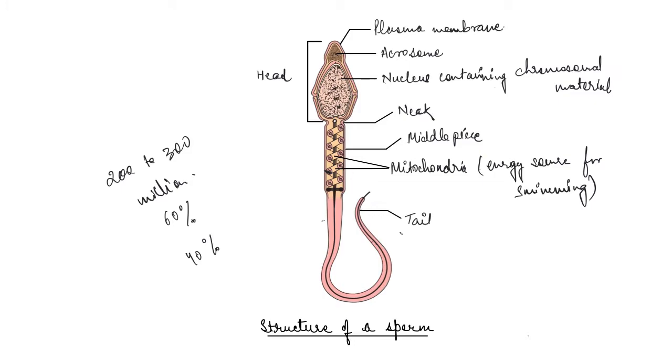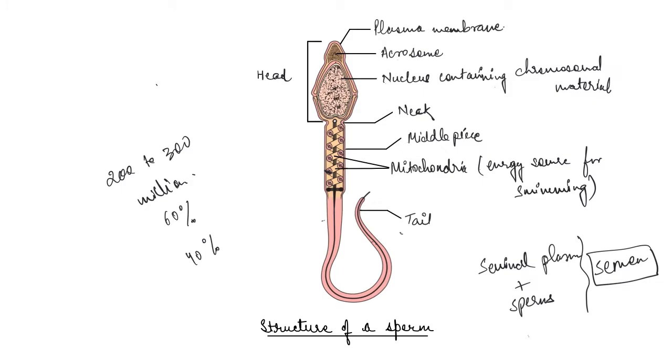Now they provide the seminal plasma. This seminal plasma plus sperm is known as semen. And the functions of the male sex accessory ducts and glands are maintained by androgens, which are the testicular hormones, right? So this is the complete structure and process of spermatogenesis.